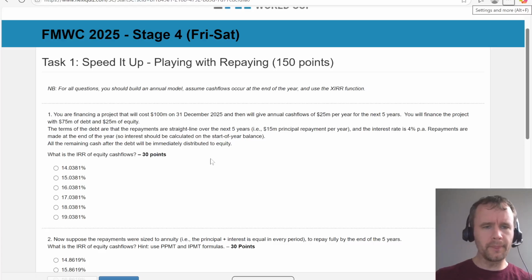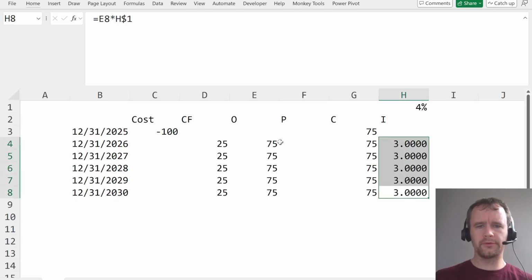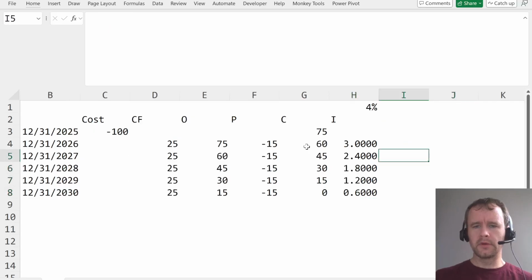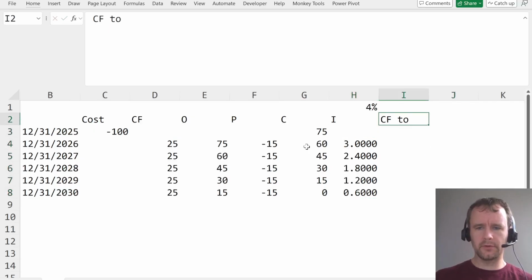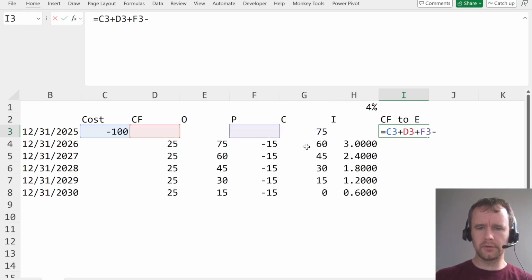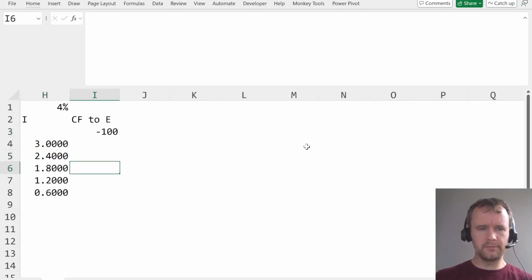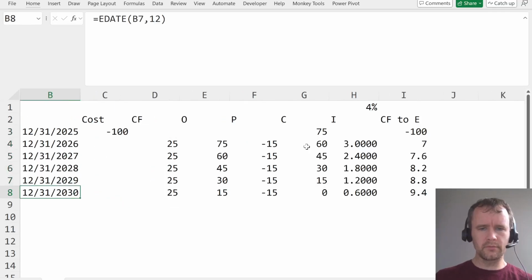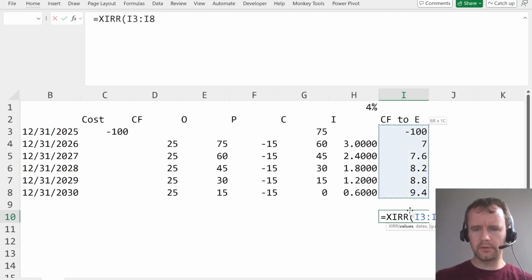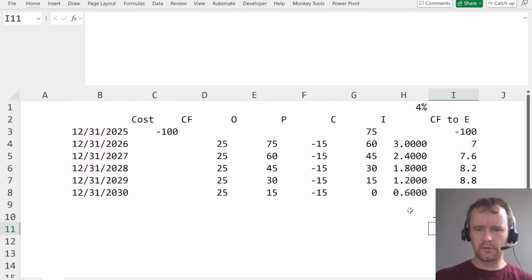All remaining cash after debt. Okay, so sorry. Payment straight line over the next 5 years. Okay, so minus 15. Oops. So then CF to equity is this plus this plus this minus this. Okay, so then XIRR of these values, these dates.